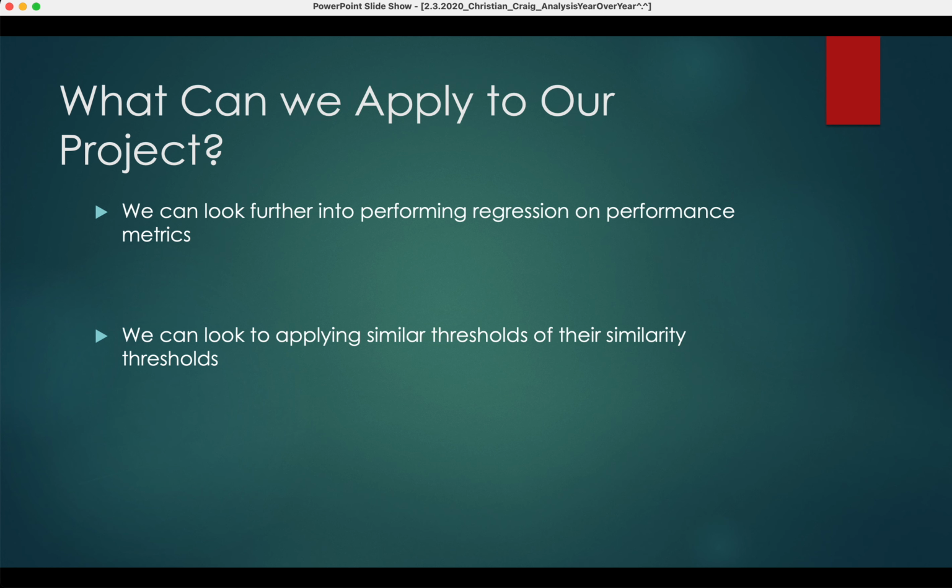What we can apply to our project is looking further into performing regression on performance metrics, and then we can look into applying similar similarity thresholds that they presented, so 30% and 40%.